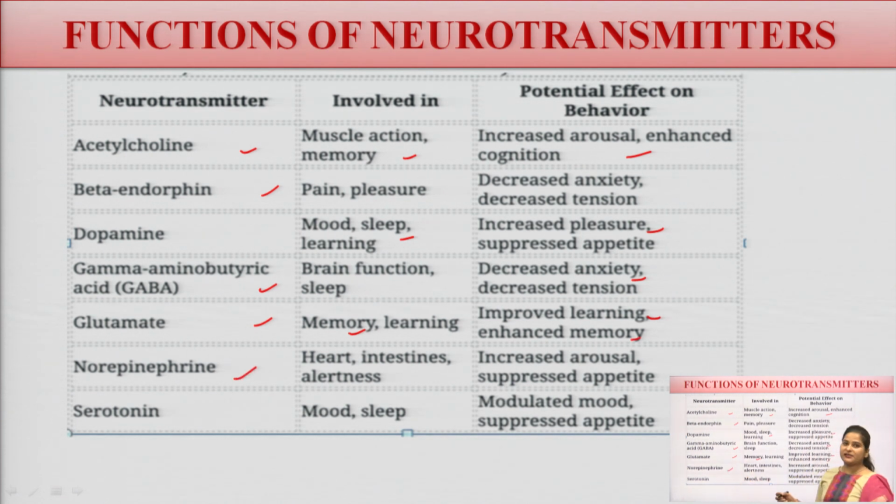Norepinephrine is present in the heart and intestine, and is related to alertness, so it increases arousal and suppresses appetite. Then the last one is serotonin: mood, sleep, it modulates the mood and suppresses the appetite. So these are the basic or major neurotransmitters with their functions.